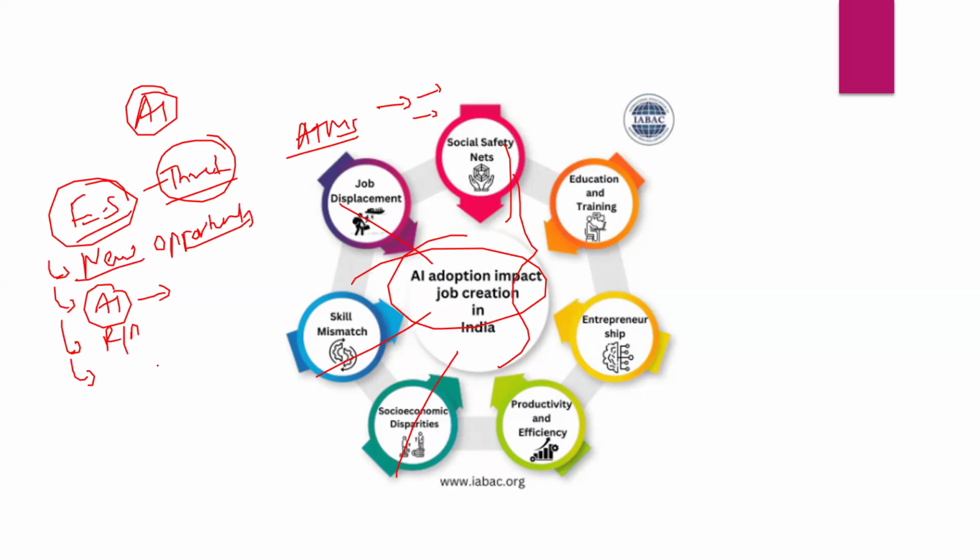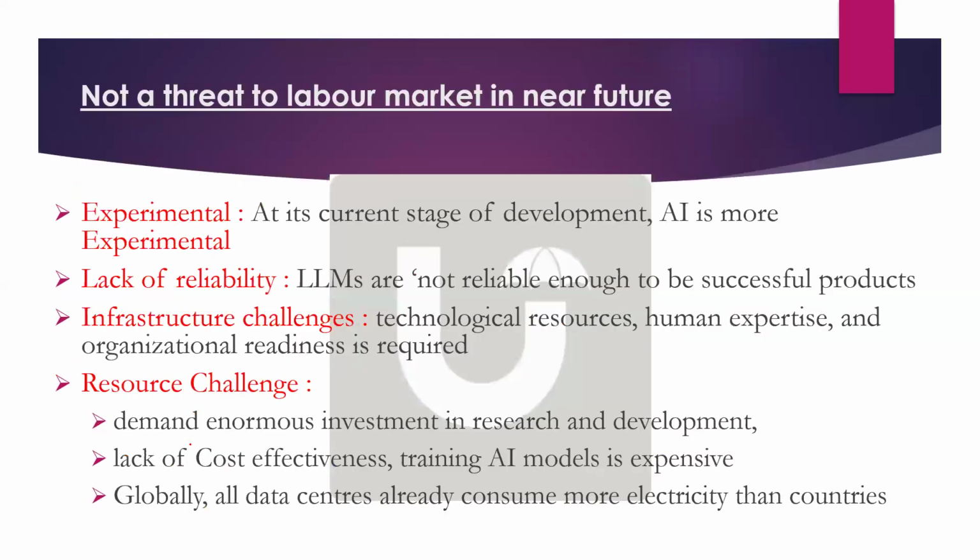A lot of investments are required. A lot of energy is required. So what the economic survey says is that AI is still experimental, because as such there is no perfect AI tool still now. A lot of hallucination happens and a lot of supervision is required. Even the data which goes to AI is not perfect. It's not like a software.